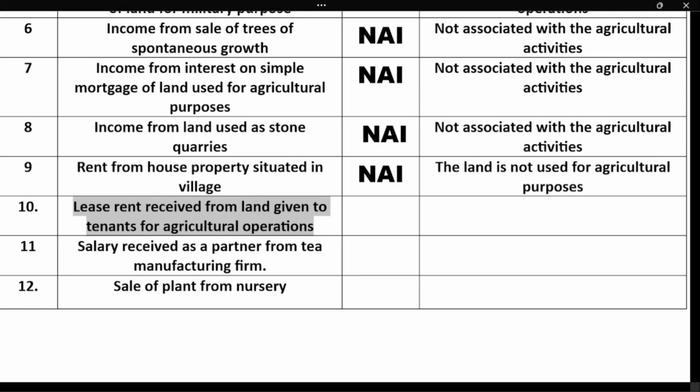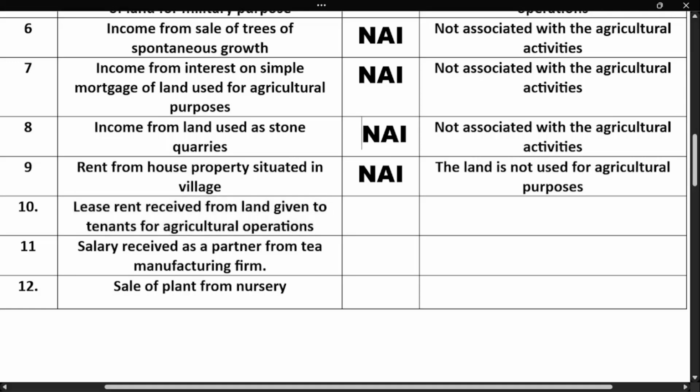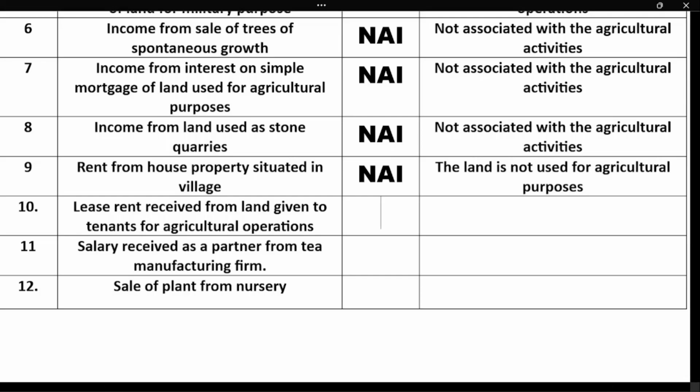Next, lease rent received from land given to tenants for agricultural operations. Means you have an agricultural land and you're not able to find time for the agricultural activities, so you have given your land to someone else to look after. They will work for you, and you pay them a certain salary. They pay rent to you for using the land for agricultural purposes. So for the land, you're getting a certain lease amount.